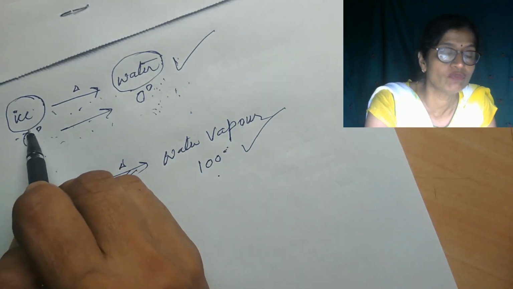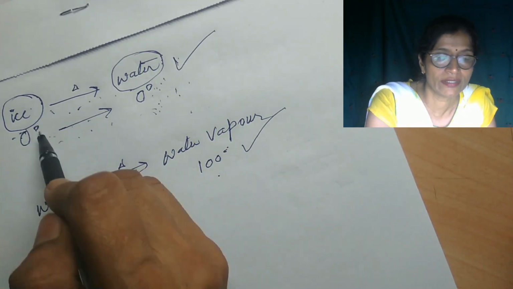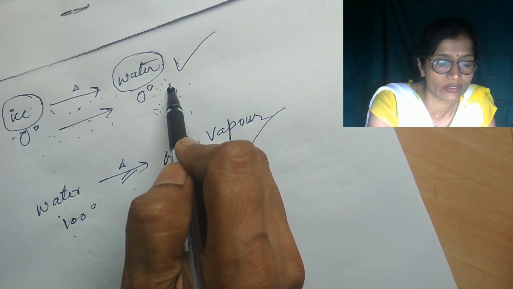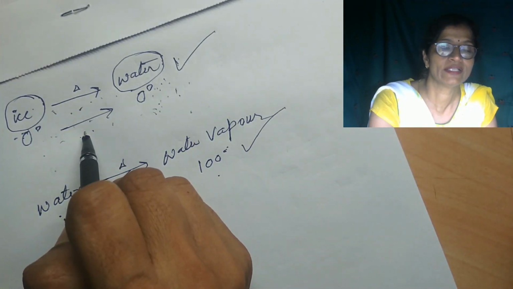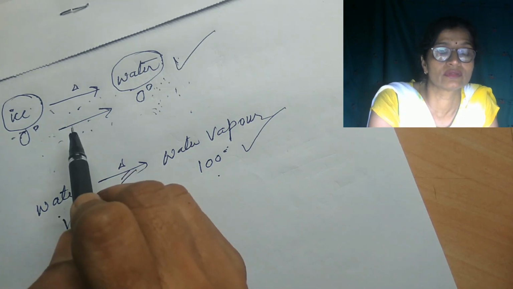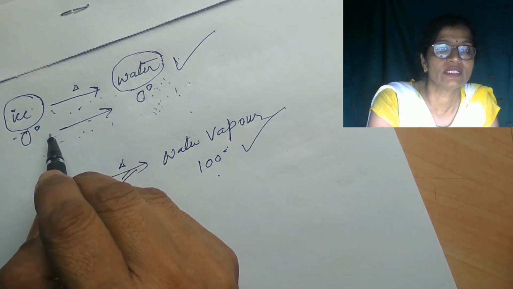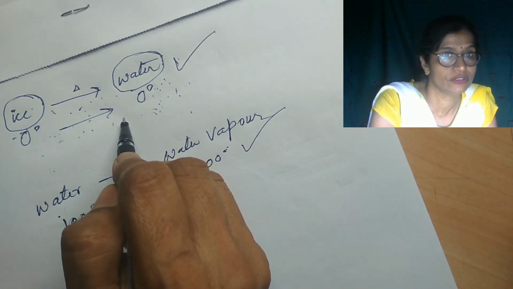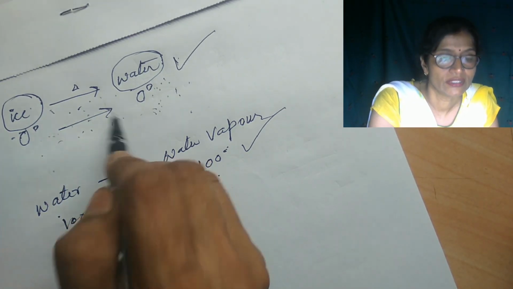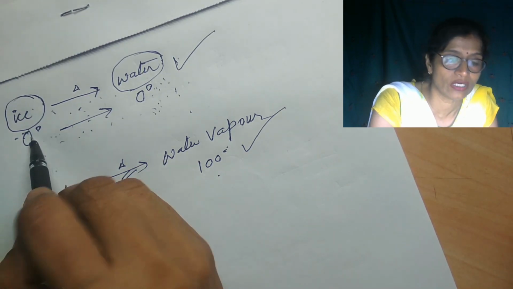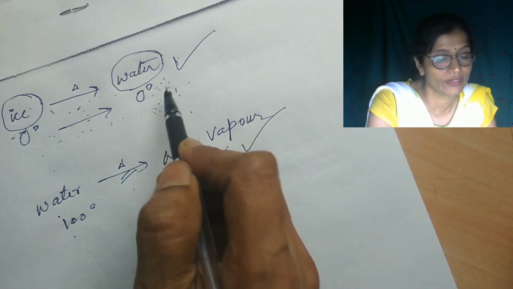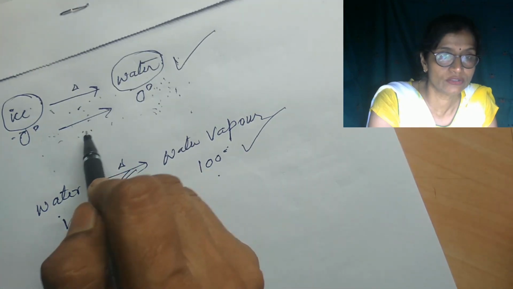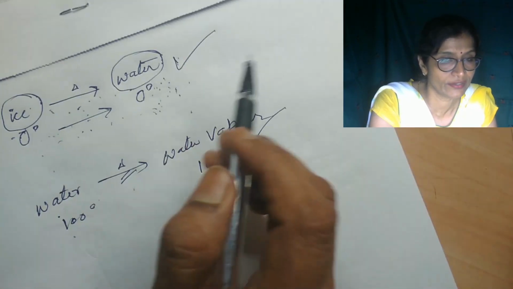For example, you have 1 kilogram of ice converted into 1 kilogram of water with the supply of 336 into 10 to the power 3 joule of heat energy. Then what happens? The 1 kilogram of ice is converted into 1 kilogram of water. And that is known as what? Specific latent heat of fusion.